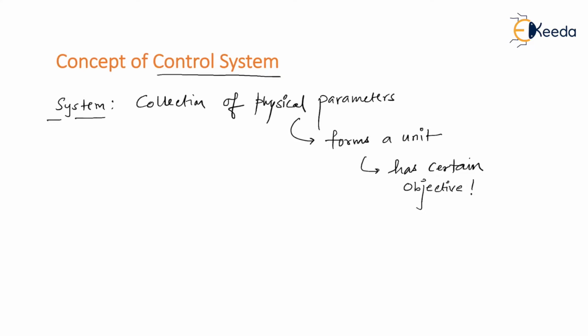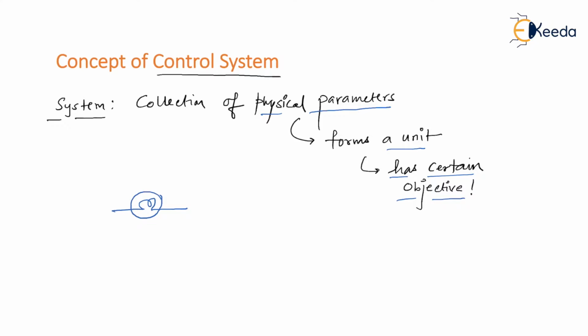So try to understand this. System is defined as a unit which is formed along with the collection of some physical parameters together, and it has a certain objective. For example, let's say I'm talking about a bulb. I define bulb as a system because bulb is made up of some physical parameters like a glass along with a filament. So this is a filament along with the glass. It forms a bulb.